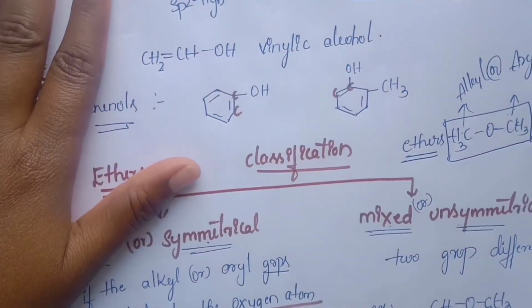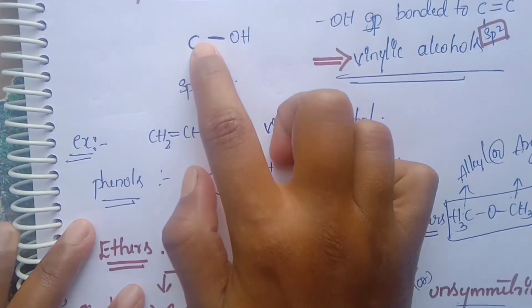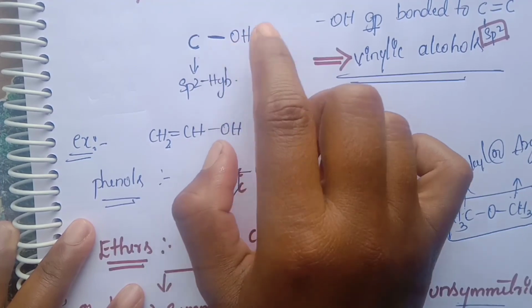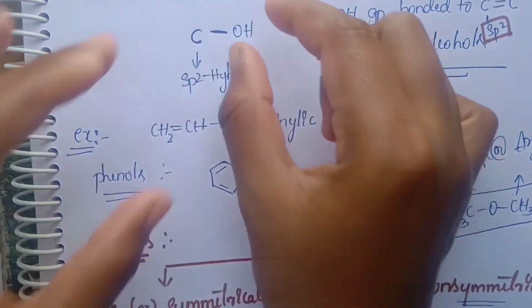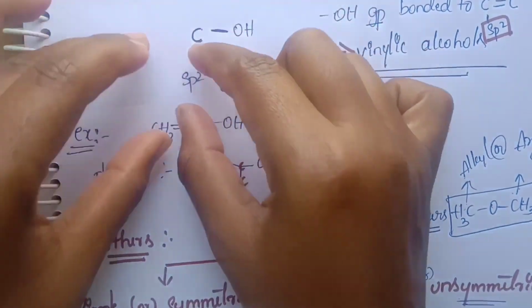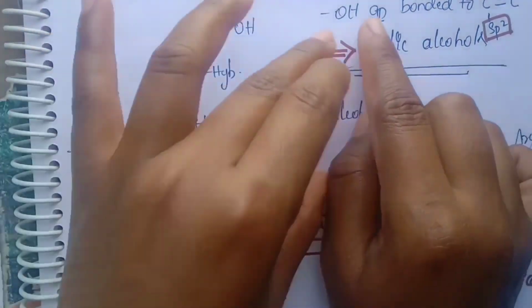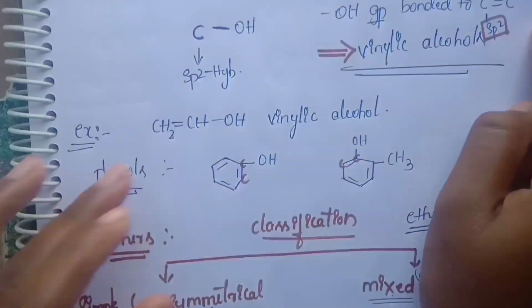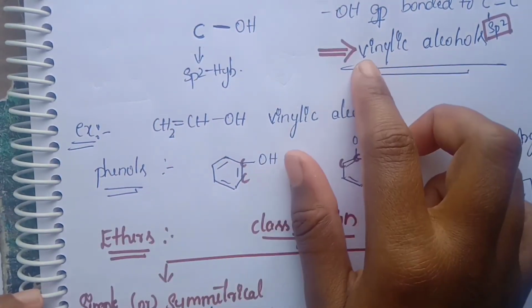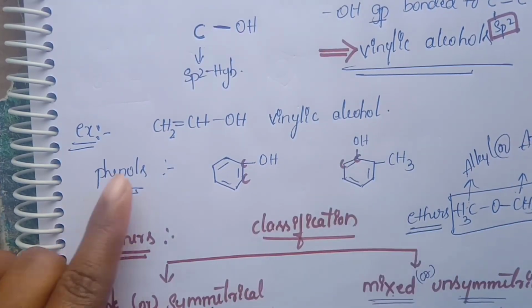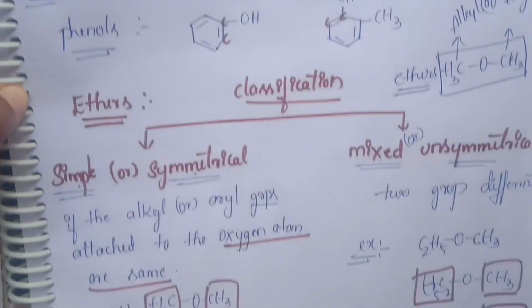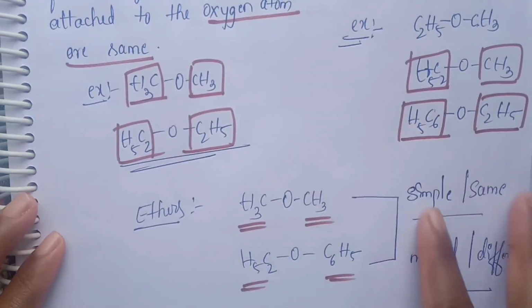Then the compounds where OH is attached to an sp2 hybridized carbon, the OH group bonded to a carbon-carbon double bond, are called vinylic alcohols. These are examples for vinylic alcohols. This is phenols.